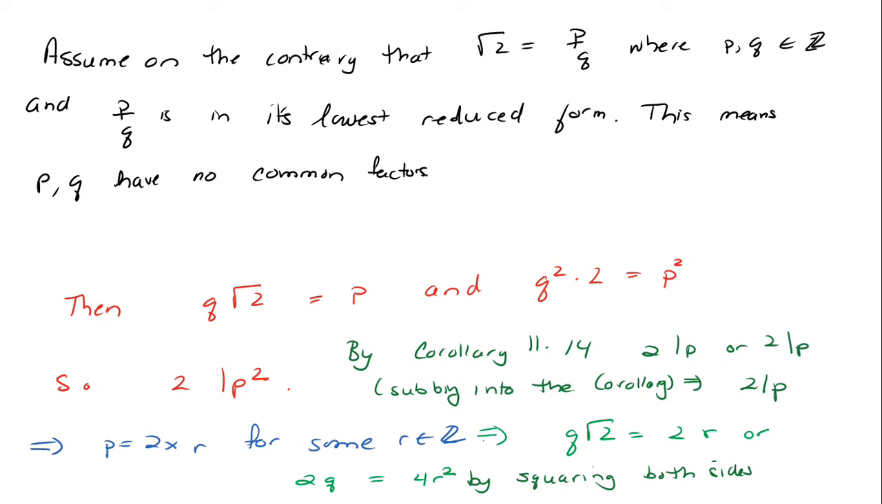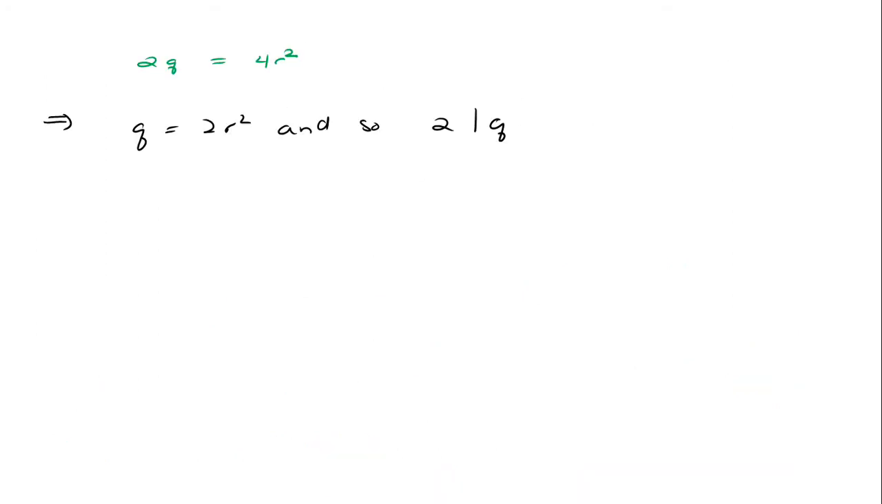So here we have, now I'm going to take this P equals 2R and go back up to this formula right here, Q times square root of 2 is equal to P, and I'm going to replace the P with 2R right here. And I'm going to do the squaring both sides again. If I square both sides again, I get 2 times Q is equal to 4 times R squared. Well, if I divide the 2 out of both sides, that means Q is equal to 2 times R squared, so 2 divides Q as well.